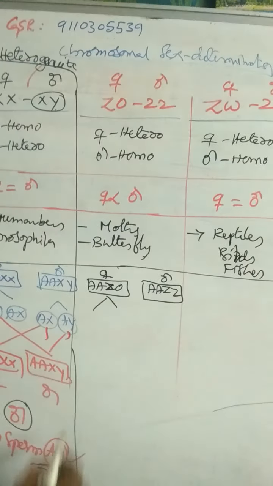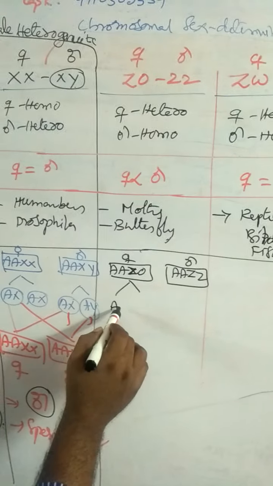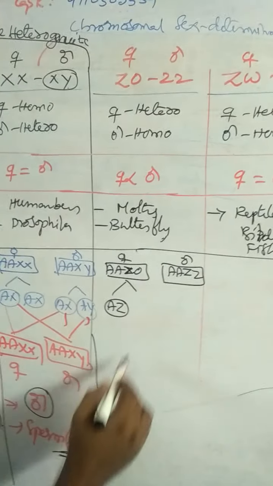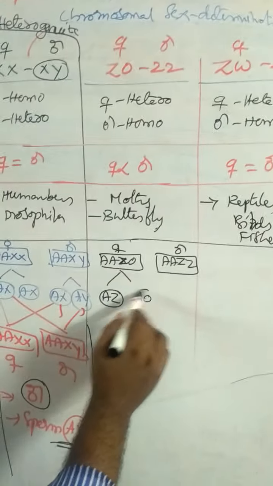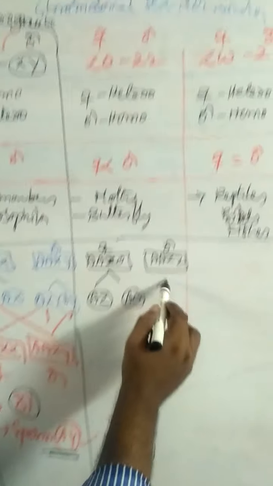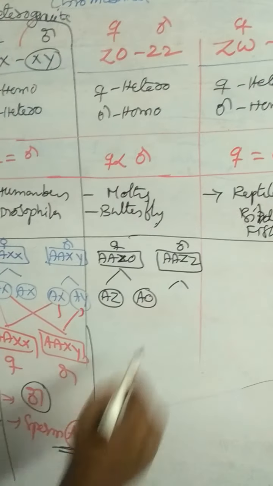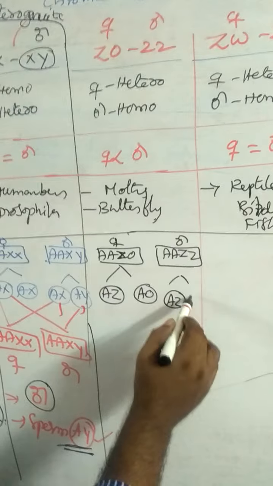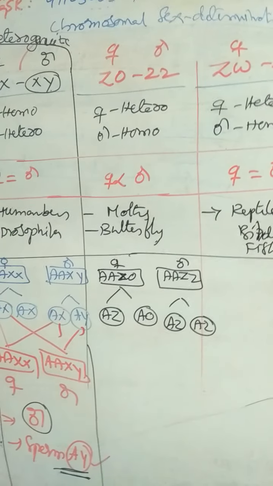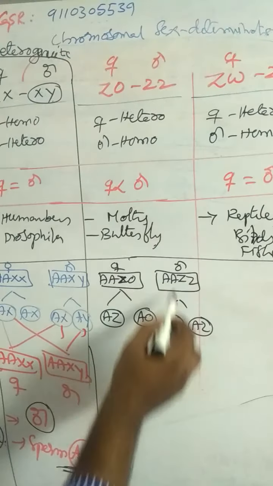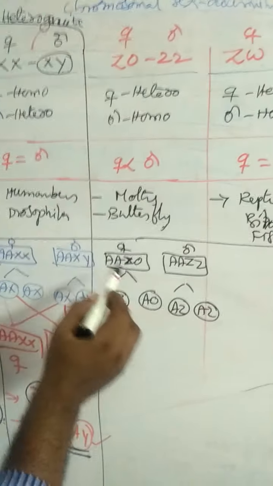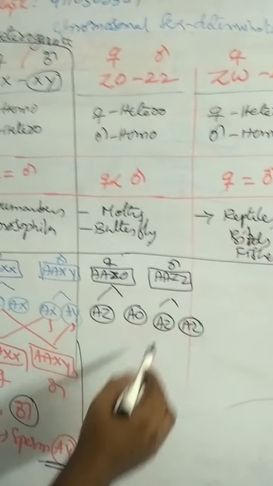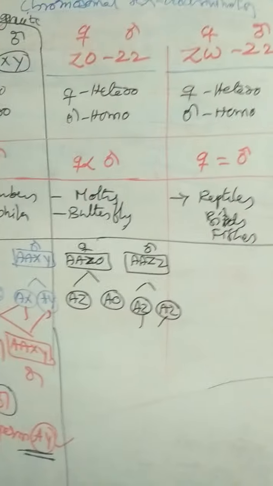Female gives dissimilar gametes: ova with AZ and AO. These are the ova. Males give AZ and AZ. That means in this method, males give similar gametes, females produce dissimilar gametes. These are the sperms.